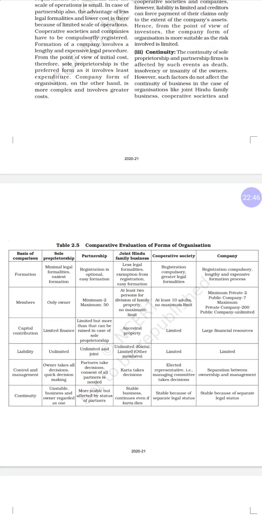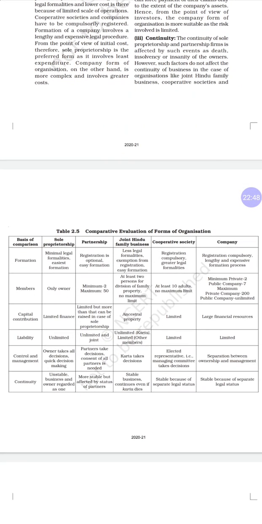Now we will go to the comparative evaluation of forms of organization. The basis of comparison: sole proprietor, partnership, joint Hindu family business, cooperative and companies. Formation: the sole proprietor requires minimum legal formalities and formation is easiest. For partnership, registration is optional and formation is easy.